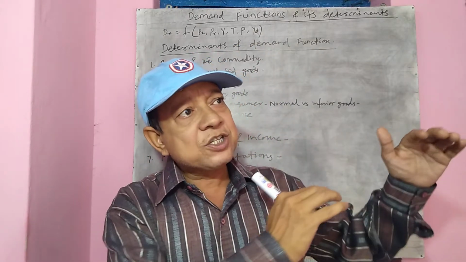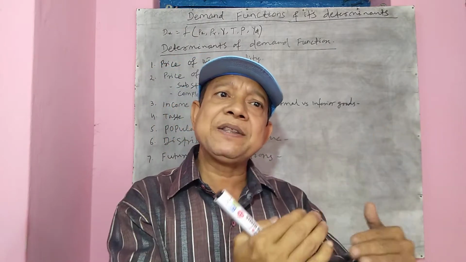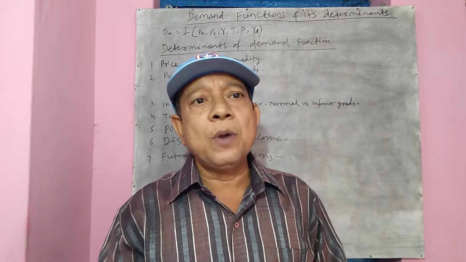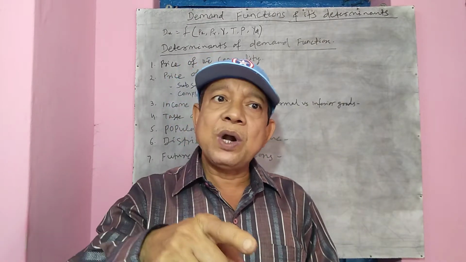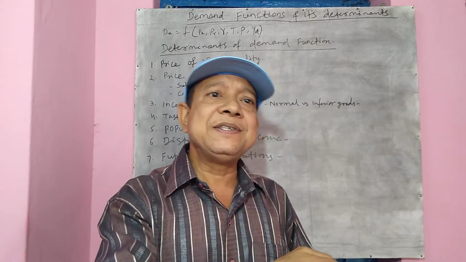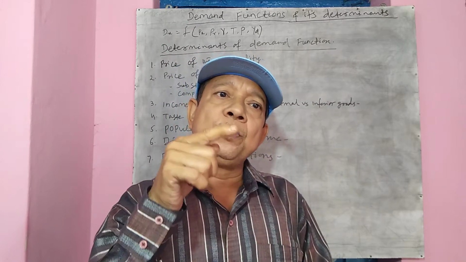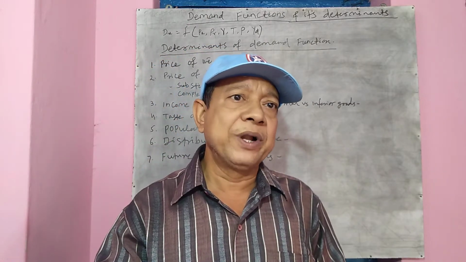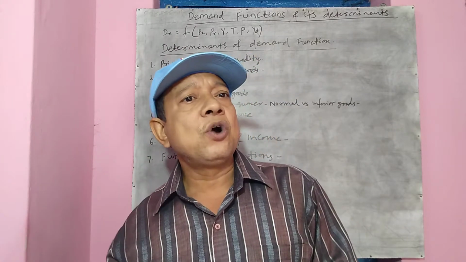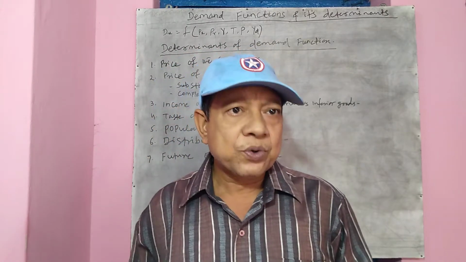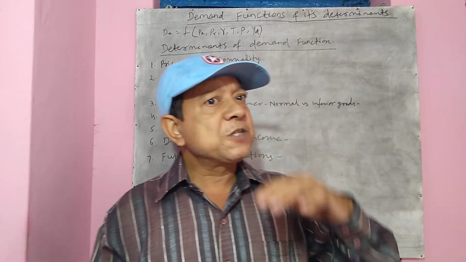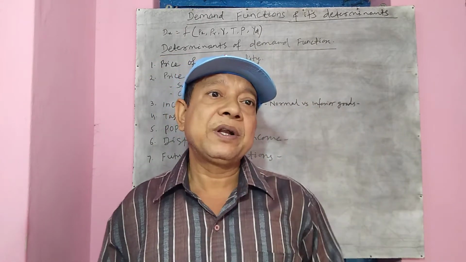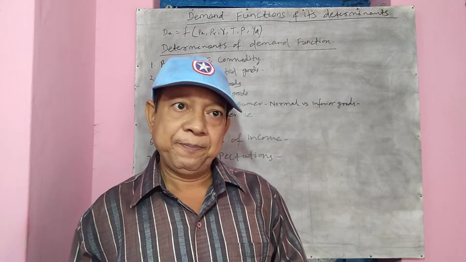Let's say the prices of vegetables, you expect that after 2-3 days the prices of vegetables will come down. In that case what will you do? Even if the price is low today, you will demand less today, and you will wait for 2-3 more days so that the price comes down again and you will purchase more. So if we expect a change in price in future, that also affects the demand of the consumer today.